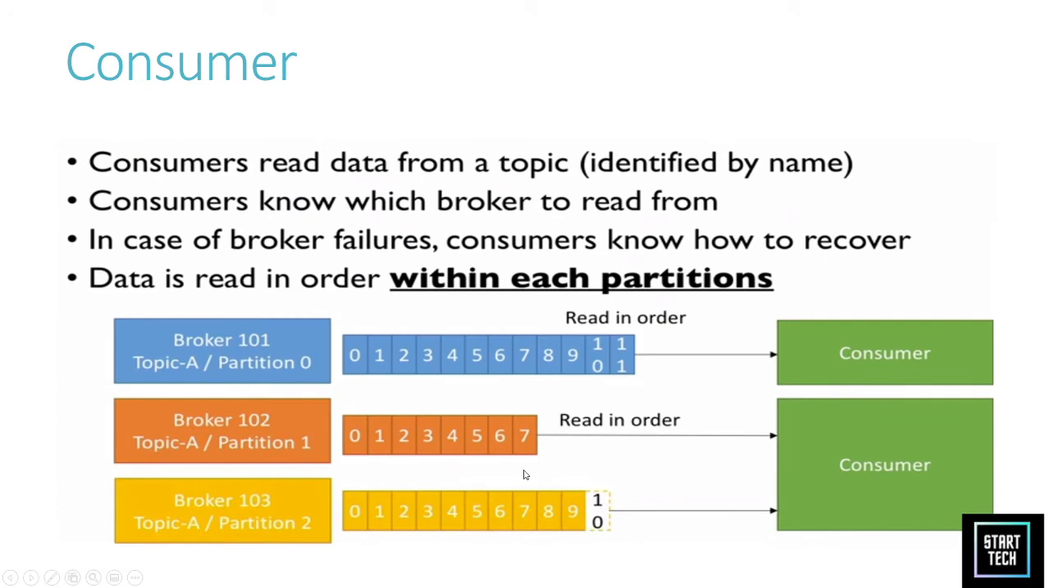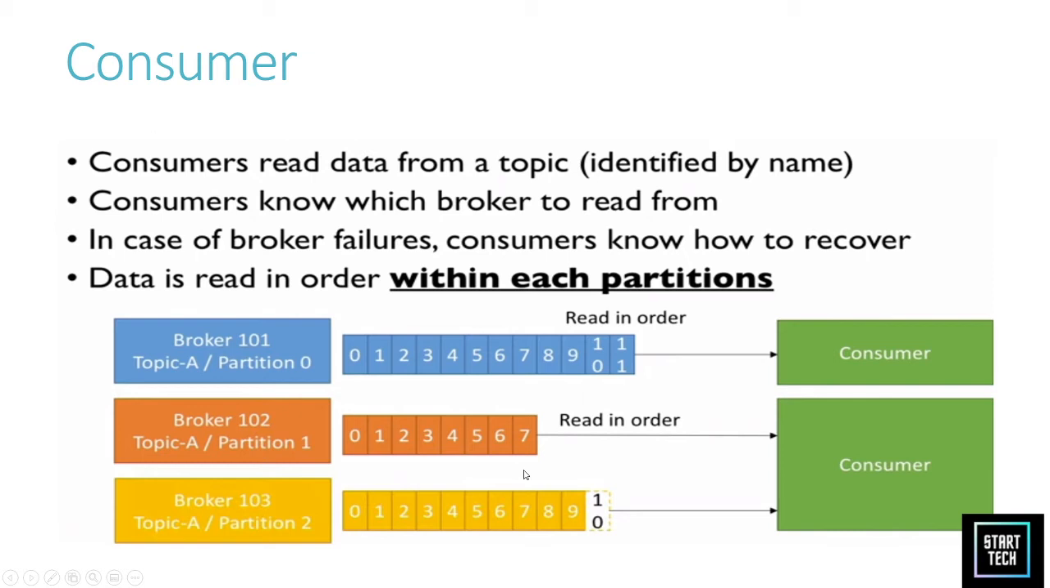Consumer. So till now we understood topic, broker, and producer. We learned about acks 1, 0, and all. Now we'll understand the consumer. So what basically is a consumer? A consumer is a Java application. The consumer reads data from a topic identified by its name. The consumer knows which broker to read from. In case a broker fails, the consumer knows how to recover.